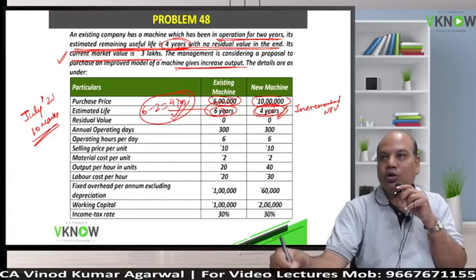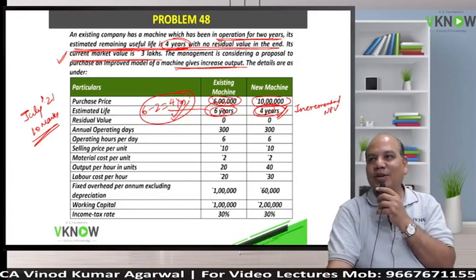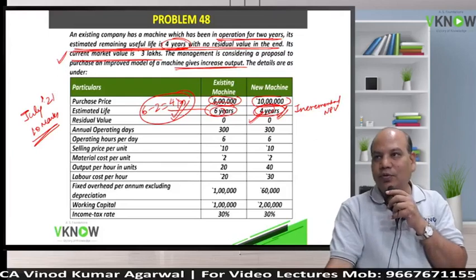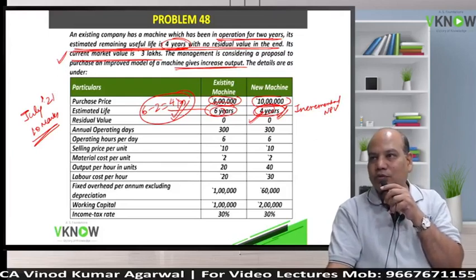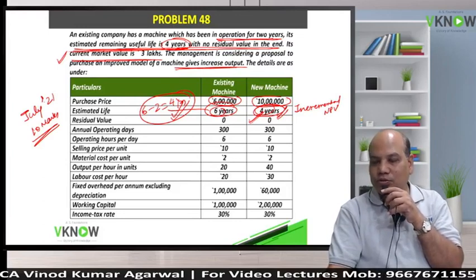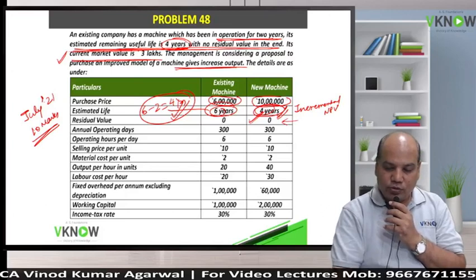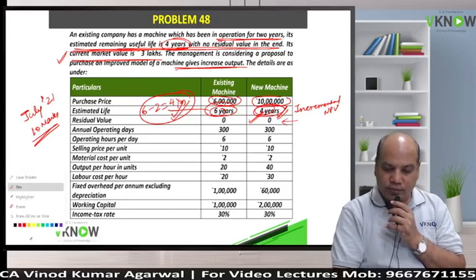We will not use EAC or EAB. If this was more than 4 years or less than 4 years, then the EAC, EAB method will be used. Residual value for both is 0. So that is good for us.